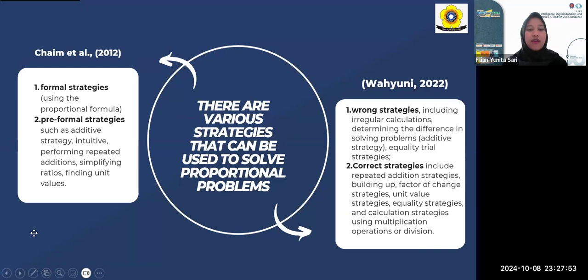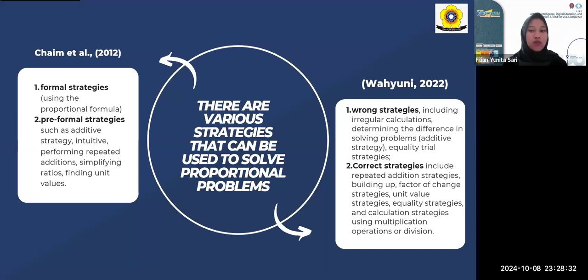There are various strategies that can be used to solve proportional problems. According to Kame et al. 2012, there are two strategies that can be used. First is formal strategies using the proportional formula. The second is pre-formal strategies, such as additive strategy, intuitive, performing repeated addition, simplifying ratio, and finding unit values.